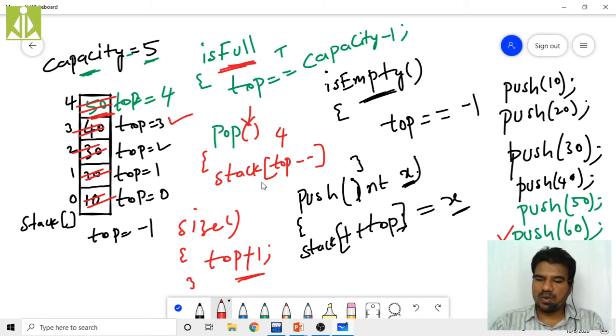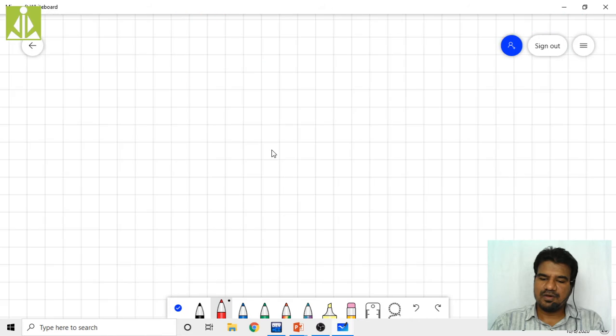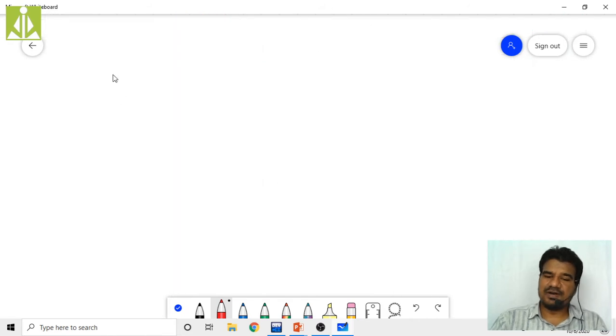So quickly we check one by one. First we see the isEmpty function. What value are we expecting from the isEmpty function? As it is going to tell whether the stack is empty or not, that will be either true or false, isn't it? So I am expecting a Boolean value. So bool is the type. It can be either true or false.